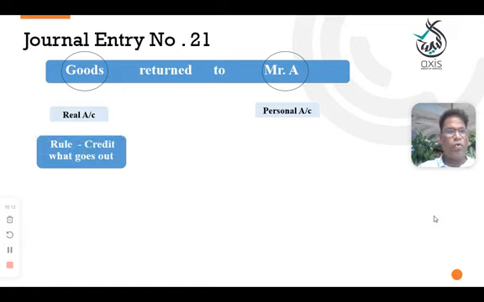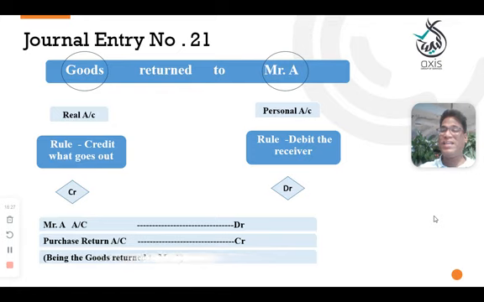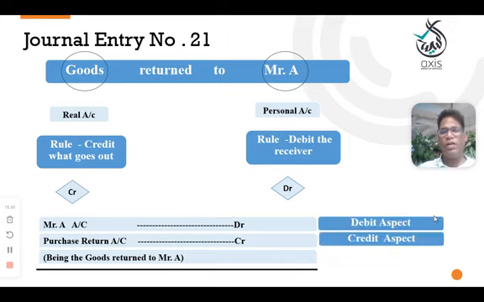So here, the rule: return means going out. Goods are going out, so you need to credit. Mr. A is the receiver, we return to him, so debit. Mr. A account debit, purchase return account credit. Which return? We are returning what we purchased. If we purchase only, then only we can return, right? So, underline: Mr. A account debit, purchase return account credit, because the goods are going out.